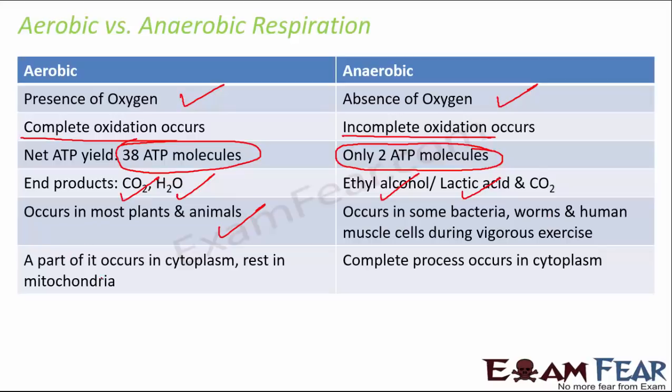In aerobic respiration, a part of it occurs in the cytoplasm and the rest in the mitochondria in the cells, whereas in anaerobic respiration, the entire process takes place in the cytoplasm. Now, you should not only know the difference between aerobic and anaerobic respiration, you should also know the exact steps of both of these respirations. That is important. I am not discussing that here in detail, but I have done that in the detailed video. So please have a look at that video and know the exact steps of aerobic and anaerobic respiration.